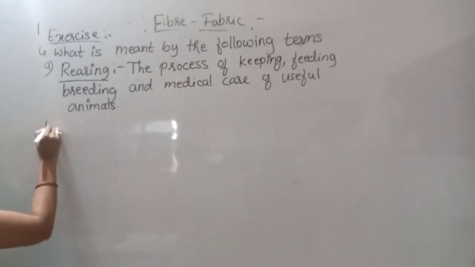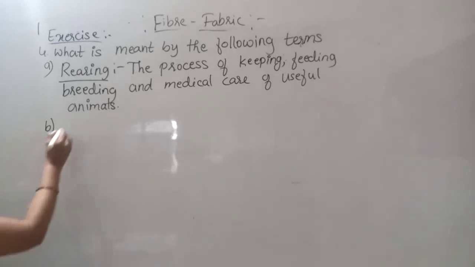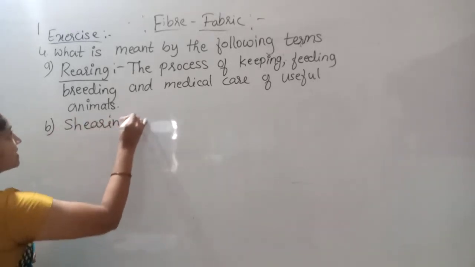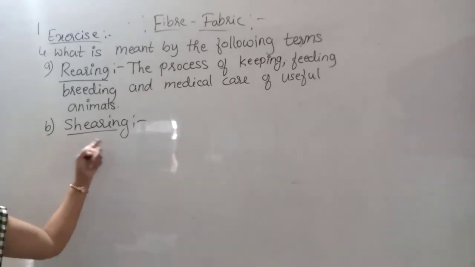Then what is the second term? Shearing. What is this shearing? The removal of the hairy skin of the sheep. That is what we say is shearing.